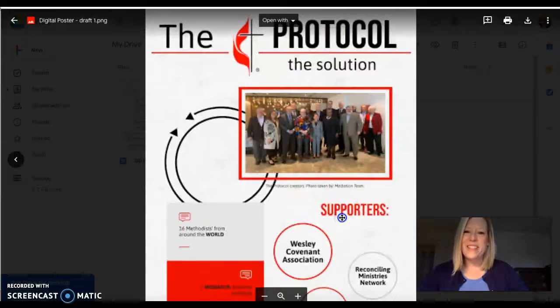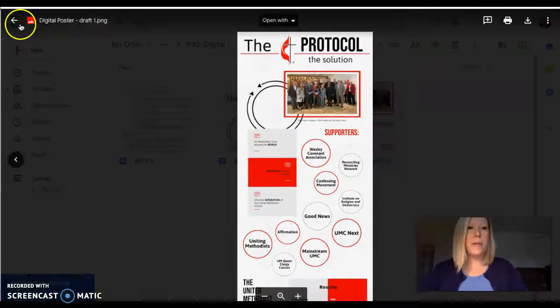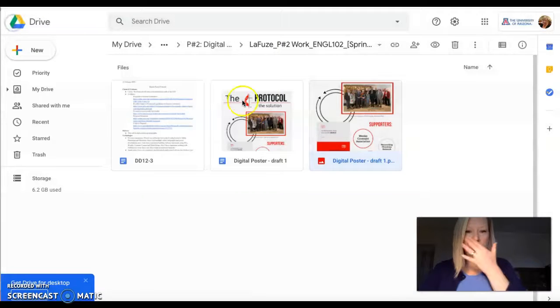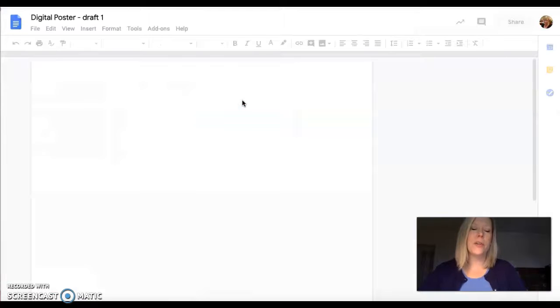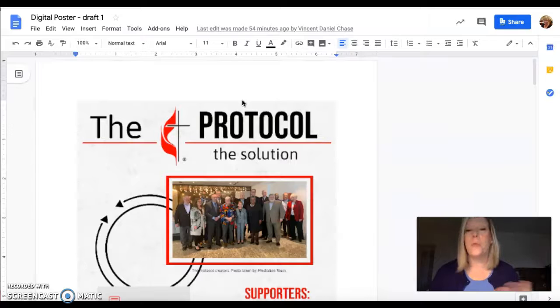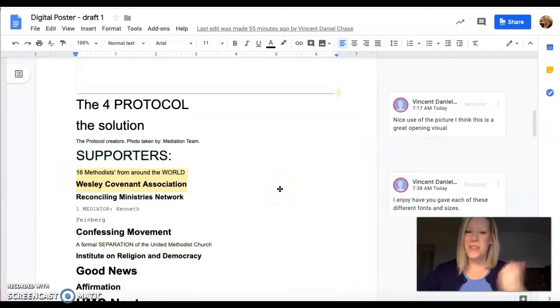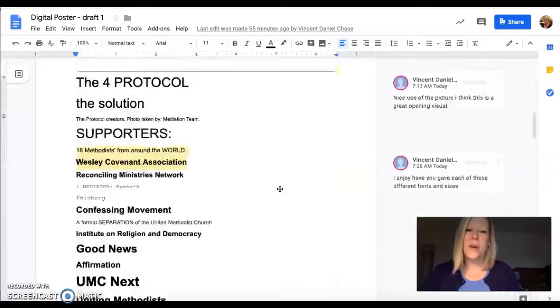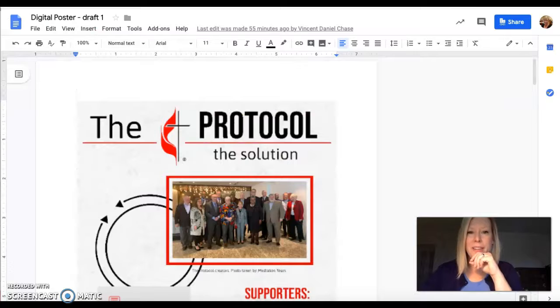But since this is harder to comment on, you can comment on it, but she's also included a Word doc version, or a Google Doc version, which is obviously a little bit less design appropriate because it's copy and pasted. But Vinny's also already done this, so you can comment here, and then what he's done is put the rubric at the end. So that's one way to do it as well.